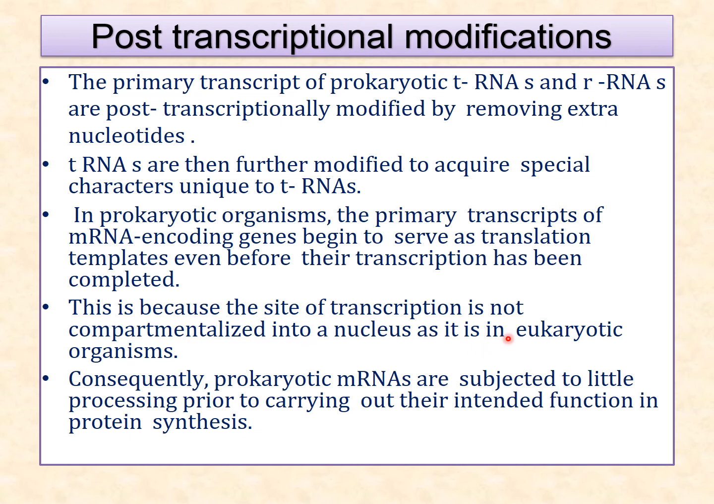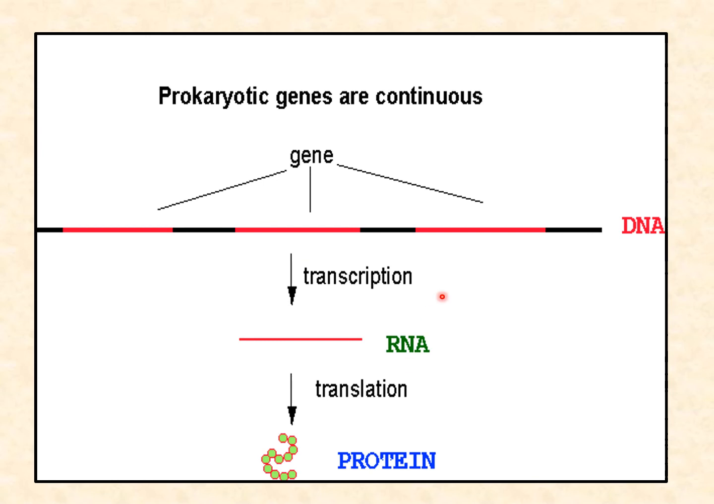This is because the site of transcription is not compartmentalized. So there are no many compartments like the nucleus as there are in eukaryotic organisms. So the prokaryotic messenger RNAs are subjected to little processing prior to carrying out their intended function in protein synthesis. You can see here only this much modification is there. This nucleotide, which you can see black in color, is removed, and only pink nucleotides are attached and it forms an RNA, and at the same time translation also starts there only.